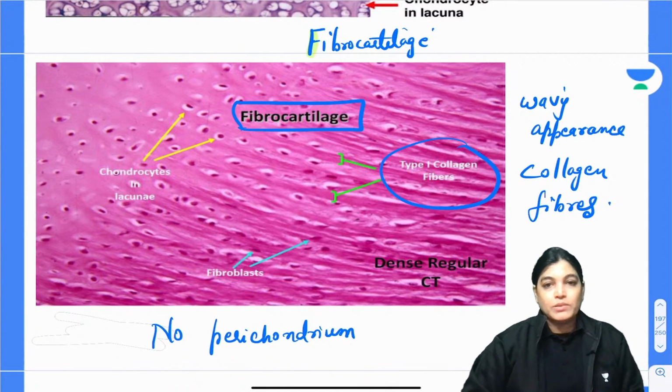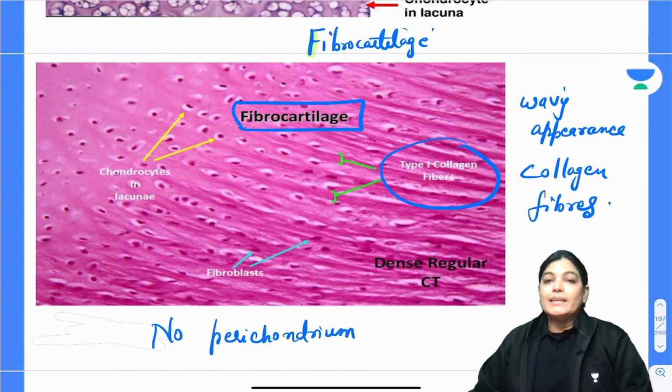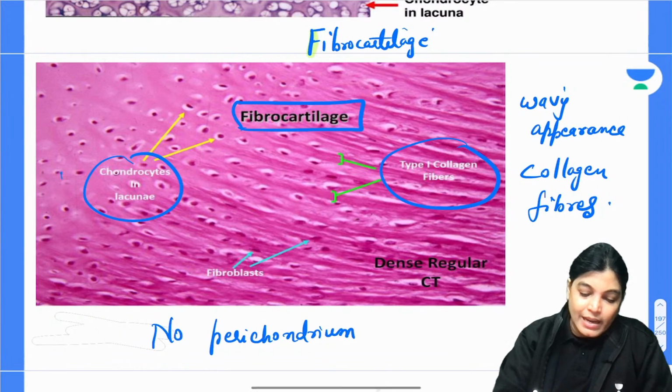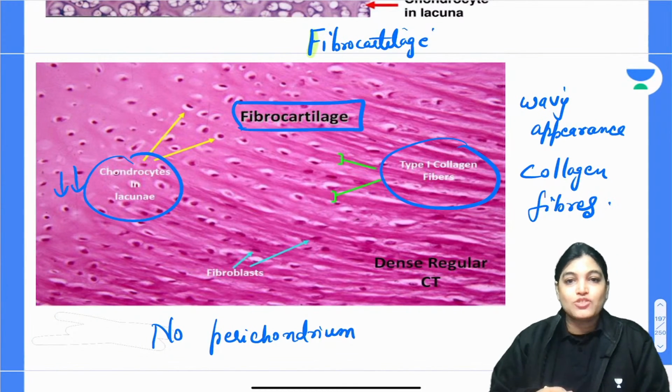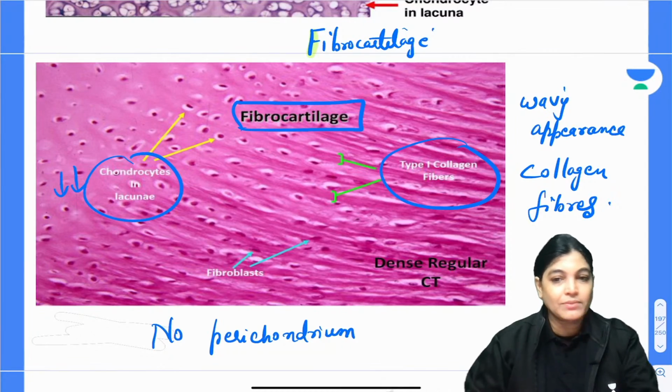Type 1 collagen fibers. So a slide which is wavy in appearance, giving a feather-like appearance, and it has fewer chondrocytes. The chondrocytes reside in the lacuna and their number is less, not arranged in a group. They have more collagen fibers, so it appears wavy. So, we are done with this.